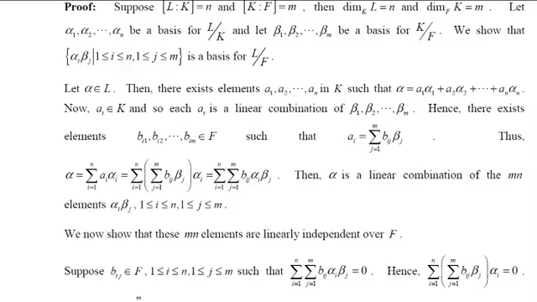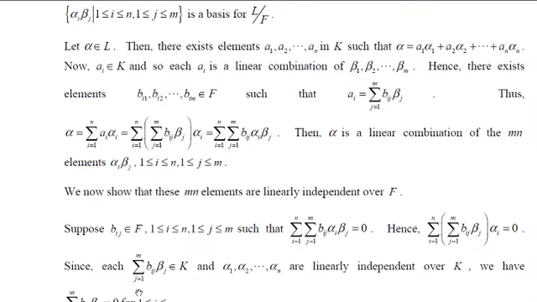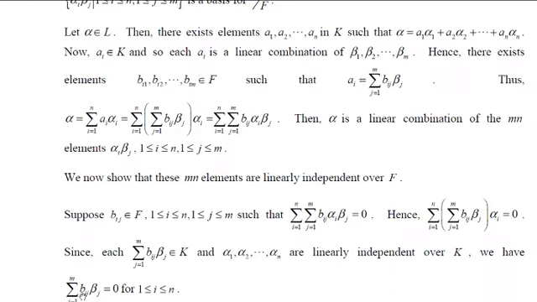So summation j from 1 to m bij beta j must be equal to 0. And remember, again, because these belong to K and beta 1, beta 2, etcetera up to beta m is a basis for K, therefore this linear combination, if it is equal to 0, that is bi1 beta 1 plus bi2 beta 2, etcetera up to bim beta m equal to 0, then each of the coefficients must be equal to 0.